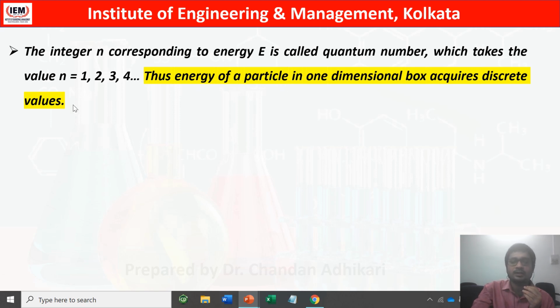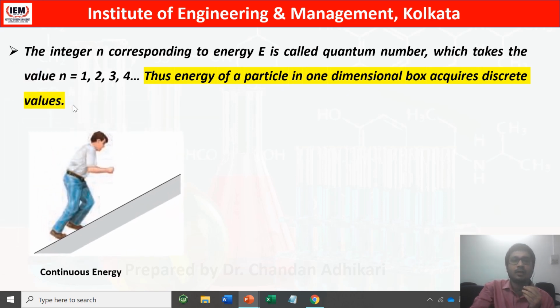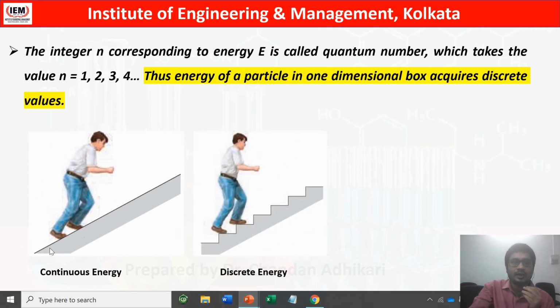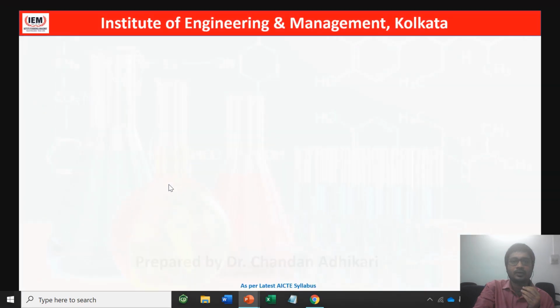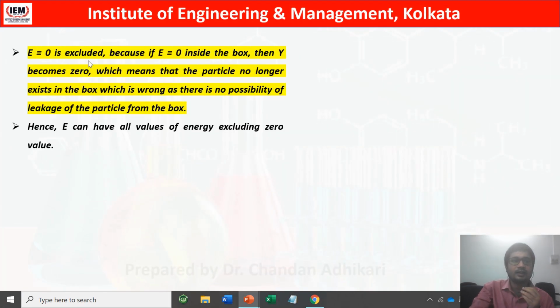And what is this energy? These energies are not continuous energy. These energies are all discrete energy. Now what is the meaning of discrete energy? Let's say you are moving on a stair like this, so your energy is actually increasing continuously. But if you move on a staircase like this, then you are going from this to this, so your energy is actually increasing discretely. In between there is no energy, right? So your potential energy is increasing discretely.